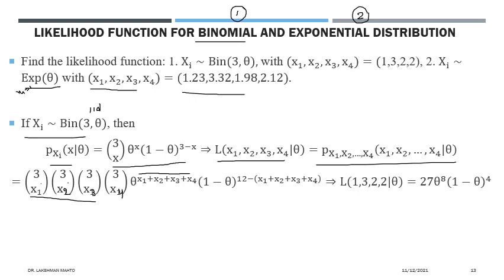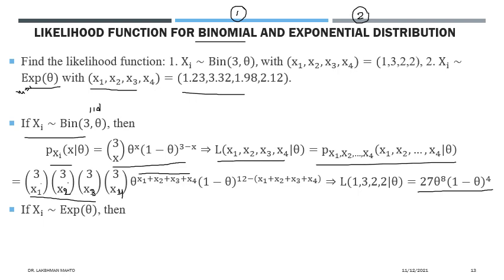So we substitute these values for this single observation, and we get this likelihood function. This is the likelihood function assuming data is coming from a binomial distribution with unknown probability of success. Just maximize this one, and you will easily get the maximum likelihood estimate of theta.